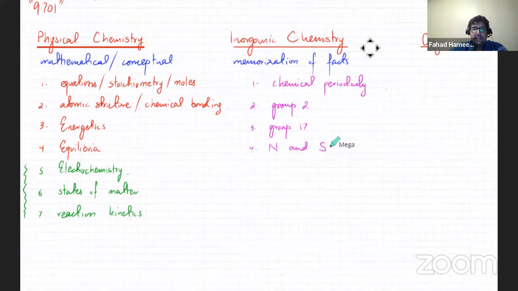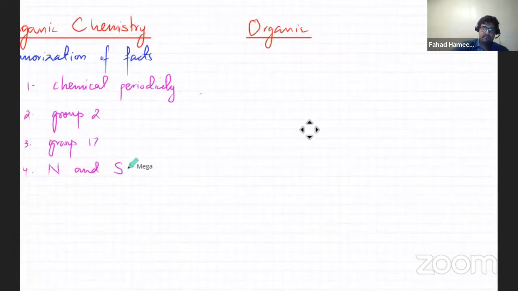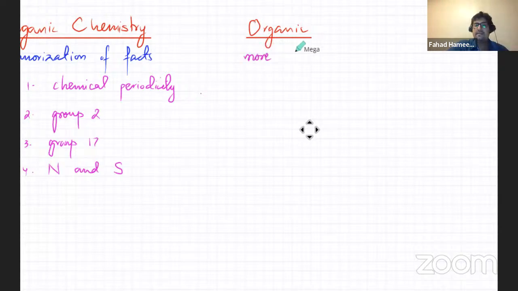And then you finally have the third thing. So the first thing was mathematical. The second thing was mostly memorization. And now you have the third part, which is organic. Now, organic is just a more detailed version of your O-levels organic. So it's not going to be something totally different.